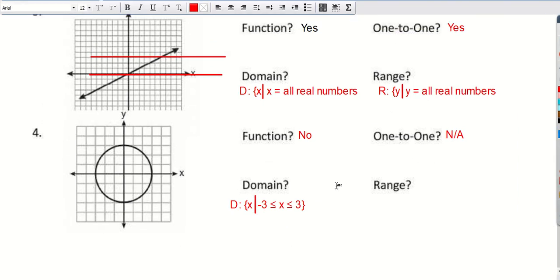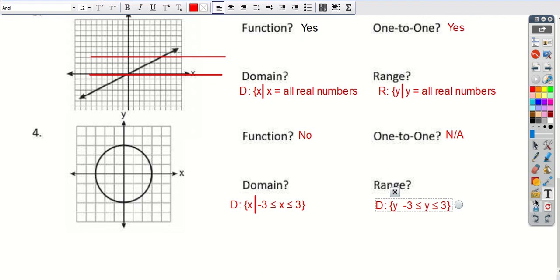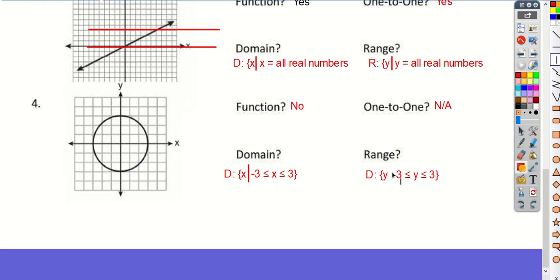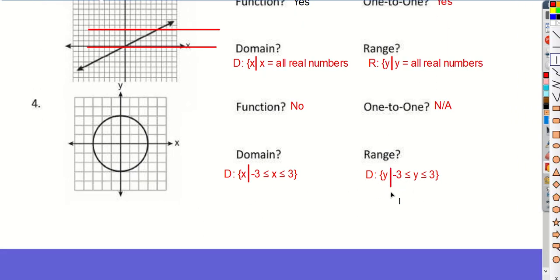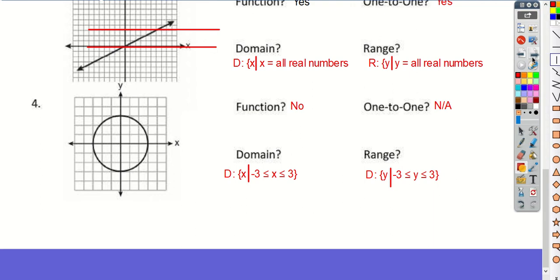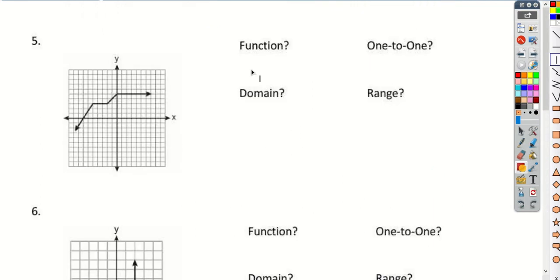All right, and our range is actually the same thing, except it's y's instead of x's. So it's the set of y such that y is also stuck between -3 and +3 here. And this is a really good way to look at domain and range, is to use your calculator and check out the graph.